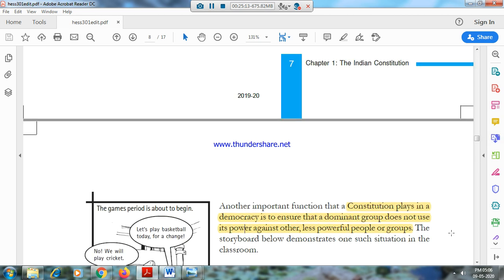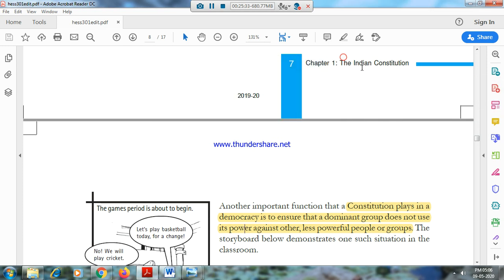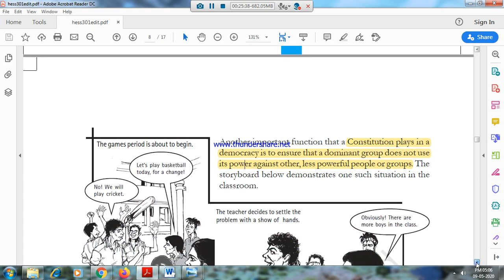And also it should protect the minorities' interests, because democracy is about the majority's decision, majority voting. But can a majority decide what should be done and what should not be done based on majority decision? Just as the example given here: in a class there are more boys and fewer girls.